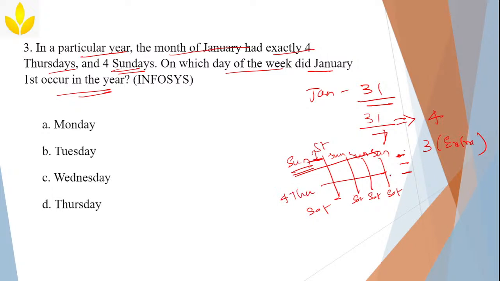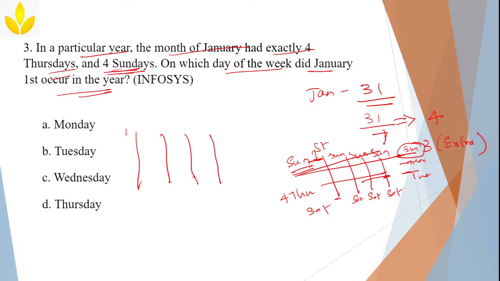This is perfect. But see here, if I am starting with Sunday, then here it has to be Sunday, Monday, Tuesday. Am I getting only 4 Sundays? No, here one more extra Sunday is added. So I cannot take this option because I got 5 Sundays. They want 4 Sundays and 4 Thursdays. Moreover, Sunday is not an option. I cannot start my January 1st with Sunday, because they have given Wednesday, Thursday, Tuesday and Monday. So there is no Sunday here.